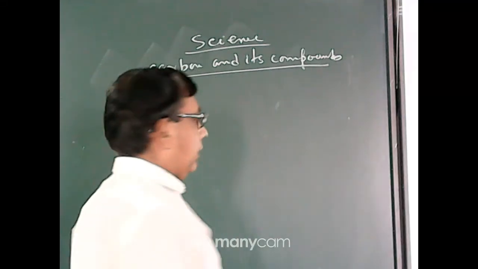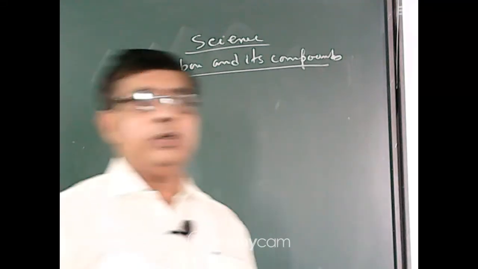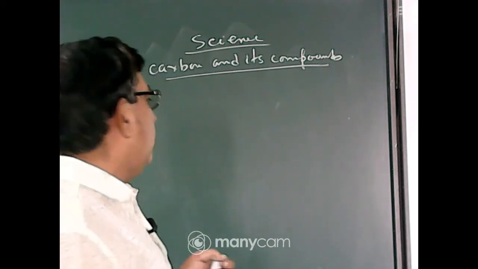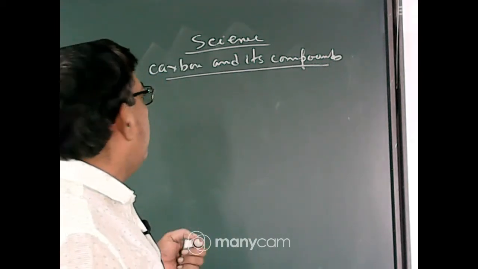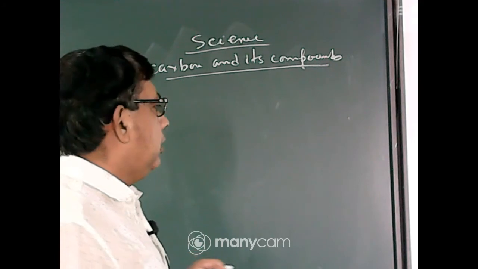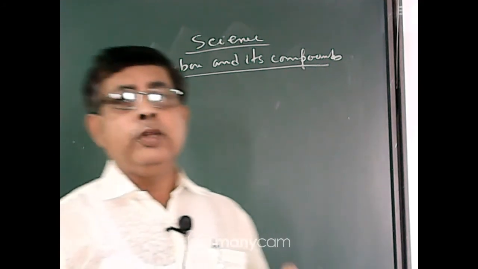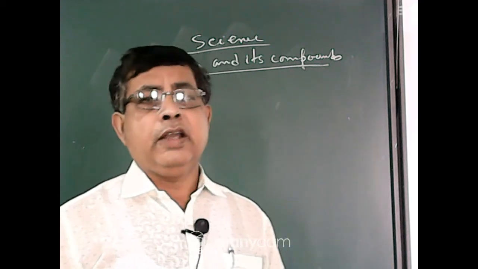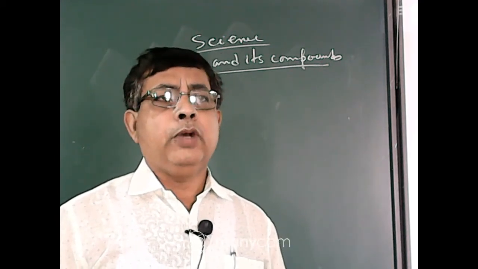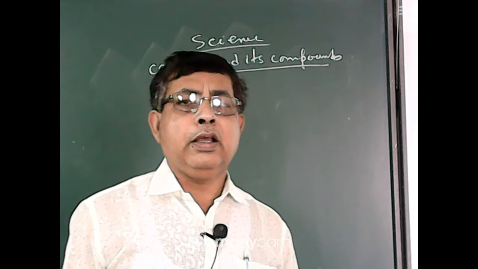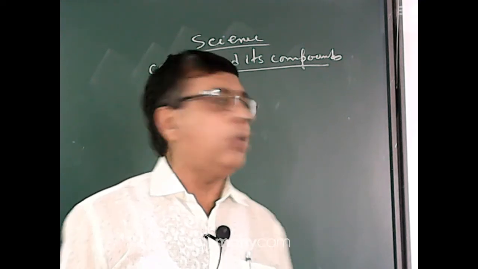Okay, in the previous class, perhaps I started the carbon and its compounds. Can you tell me up to which part I have completed? The covalent bond, formation of covalent bond, unique feature of carbon, tetravalency, and so on. Today I will start the IUPAC naming of organic compounds.